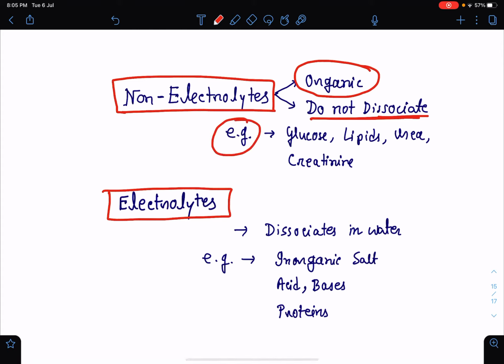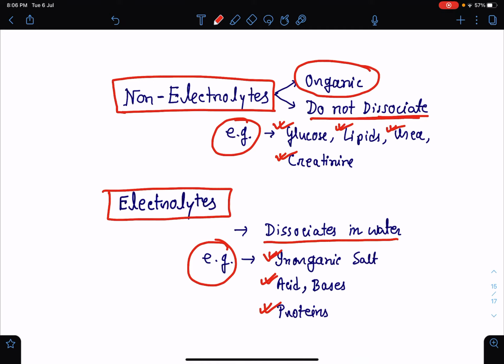So, examples of non-electrolyte solutes are glucose, lipids, urea, creatinine, etc. And the other group is electrolytes. Electrolytes dissociate in the water, and examples of electrolytes are inorganic salts, acids and bases, and various proteins. So this is about the solute composition of the body fluid.